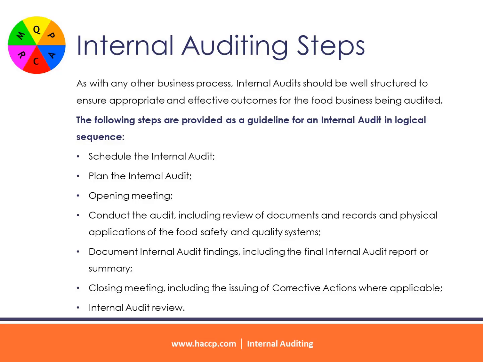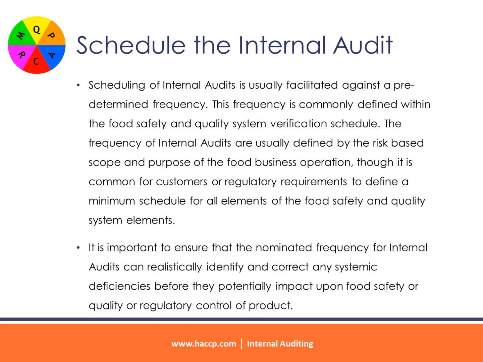Opening meeting. Conduct the audit, including review of documents and records and physical applications of the food safety and quality systems. Document internal audit findings, including the final internal audit report or summary. Closing meeting, including the issuing of corrective actions where applicable. Internal audit review.